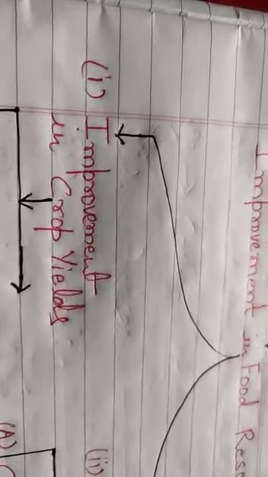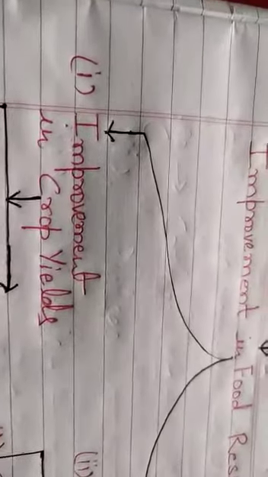What do you mean by the improvement in crop yields? We all know this relates to the crops and the yielding material of the crops. Yields mean whatever we are obtaining in the form of grain or corns through major plants like rice, wheat, paddy, or maize.